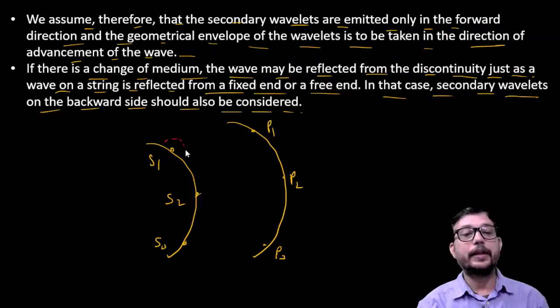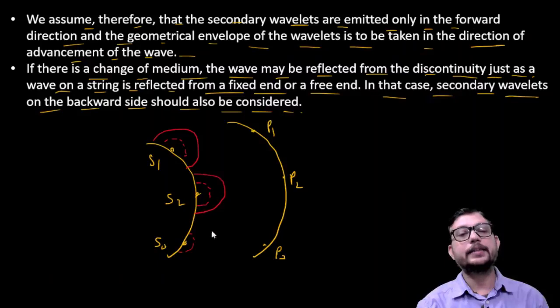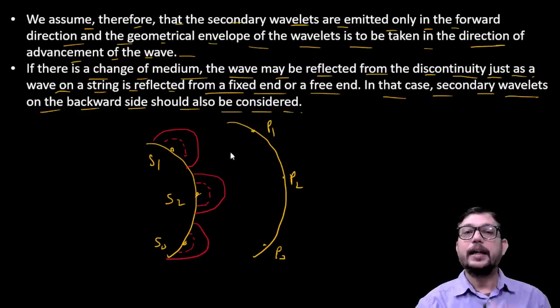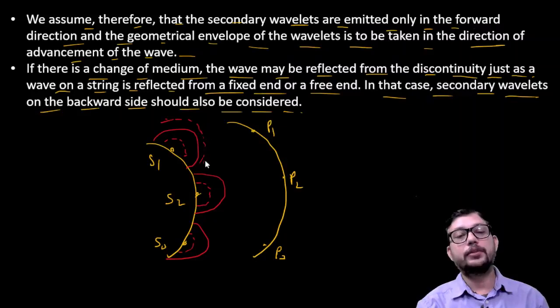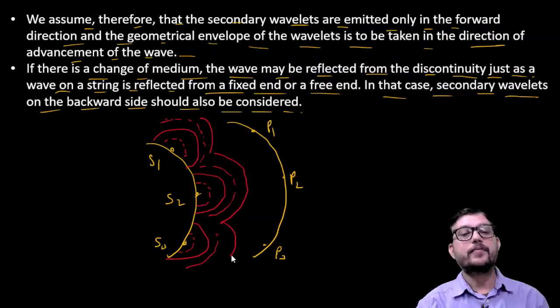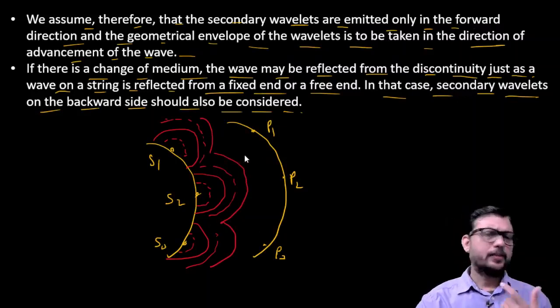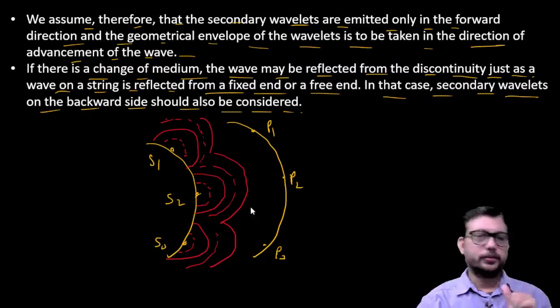This is the negative disturbance of each point, this is the positive disturbance of each point, like this. After that there is a negative disturbance like this, and then again a positive disturbance. So this pattern is going on.